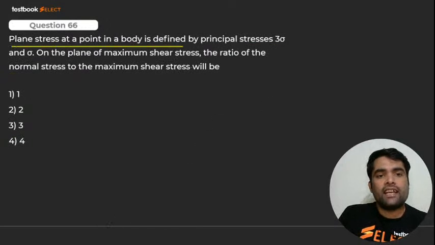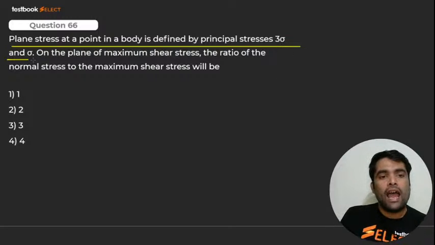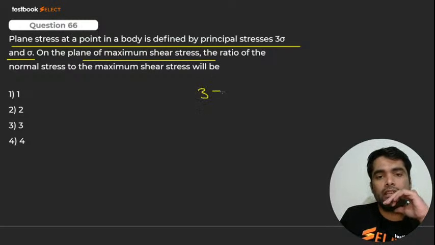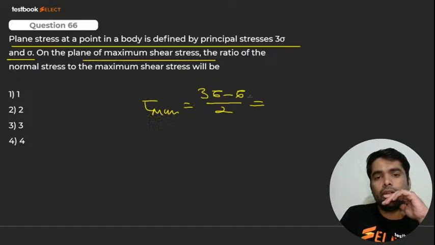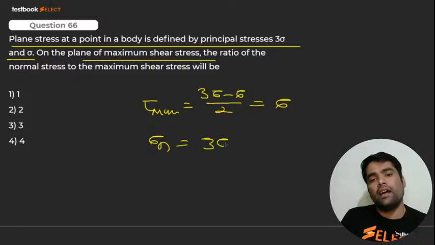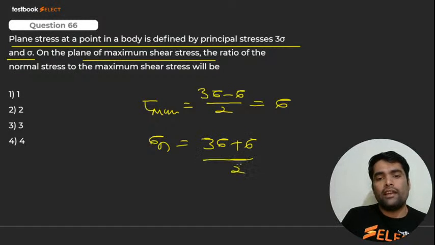A plane stress at a point in a body is defined by principal stresses 3 sigma and sigma on the plane. Maximum shear stress, the ratio of normal stress to maximum shear stress. अरे भैया, maximum shear stress क्या हो जाएंगे? That is 3 sigma minus sigma by 2. ये हो गया आपका tau max. It will be sigma. And maximum normal stress क्या होंगे? Sigma n, 3 sigma plus sigma by 2, which is 2 sigma. तो ratio क्या हो जाएगा बच्चा?